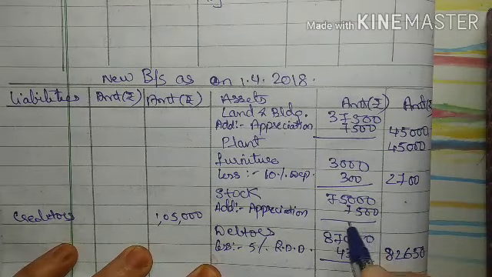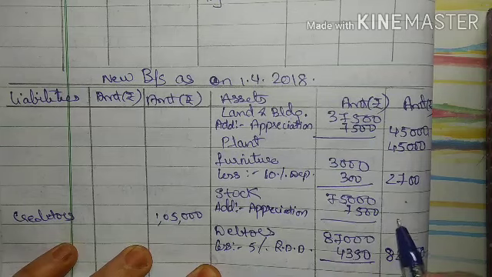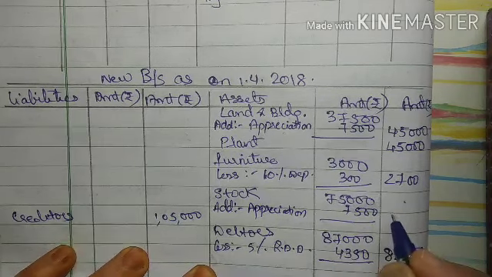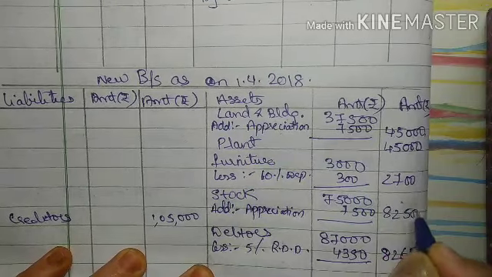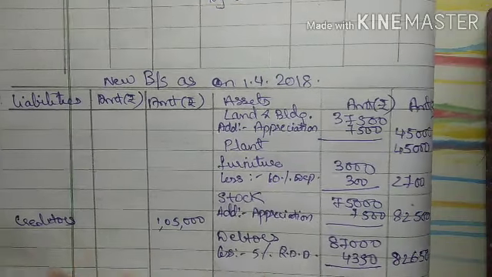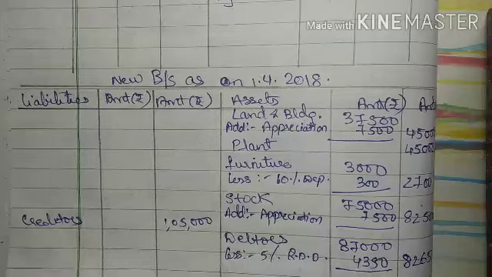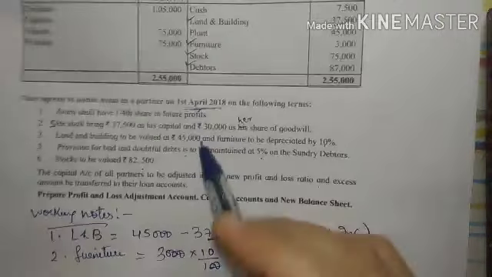So here this is 75,000 plus 7,500, so in the outer column I will get 82,500. Okay, so we have done all the adjustments.